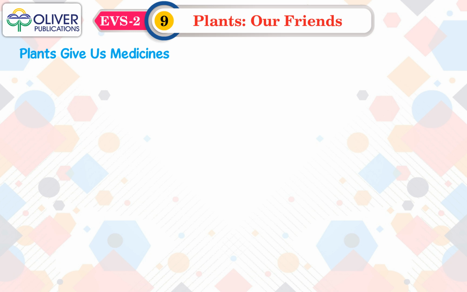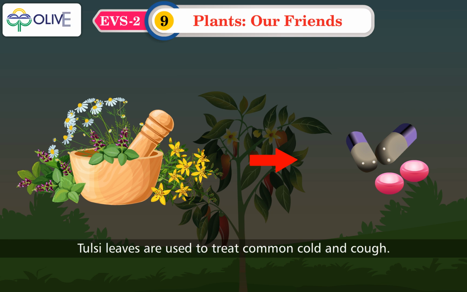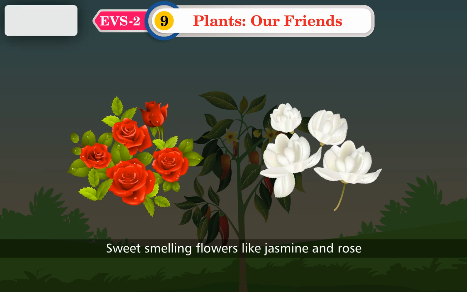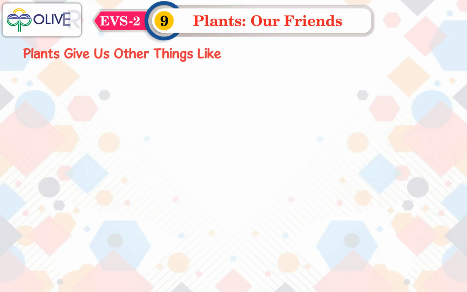Plants give us medicines. We make medicines like penicillin and quinine from plants. Tulsi leaves are used to treat common cold and cough. Sweet-smelling flowers like jasmine and rose are used for making perfumes.